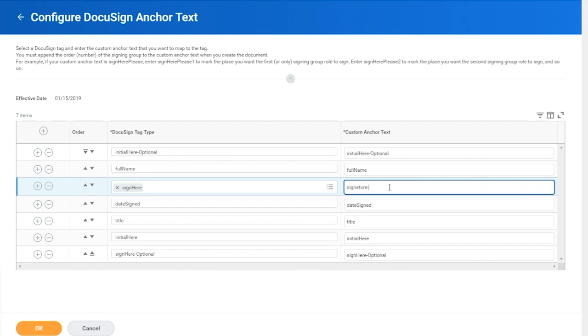For the second recipient, we'd want the marker signature colon 2 in the Word document or the PDF document or wherever the second recipient was to sign. This is really a point of confusion for customers when getting set up with their document templates, so do keep this in mind. Again, this is just the base anchor string, and the document itself would want to reflect whatever the base string is plus the recipient number in order to get that anchor string accurately placed.